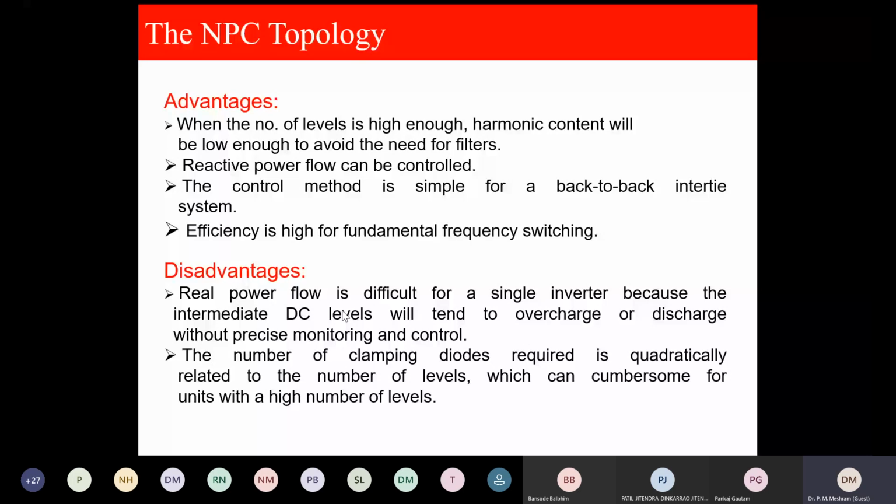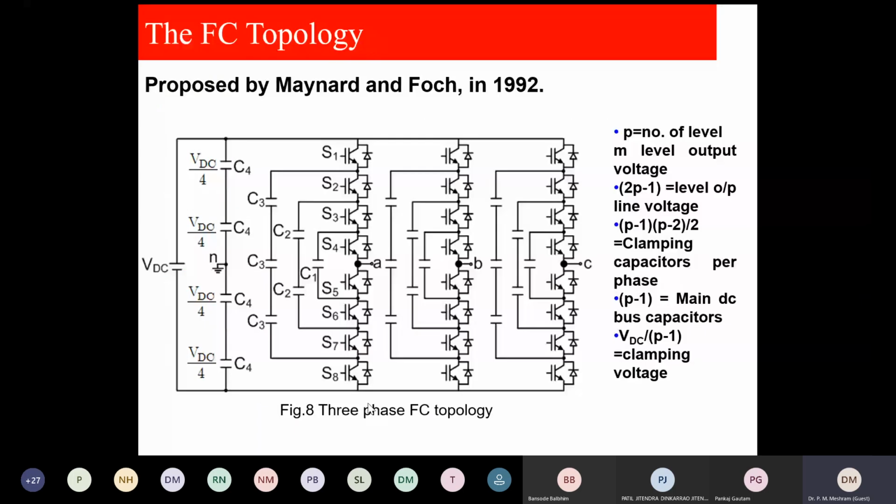This is the second topology. All diode clamping diodes of the neutral point clamps are replaced by capacitors, and these are called the flying capacitors. These are called the DC link capacitors. What are the advantages of this? The fundamental advantage over the neutral point converter is in this converter.